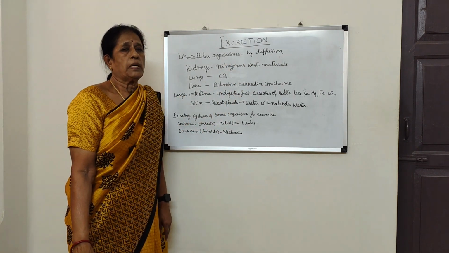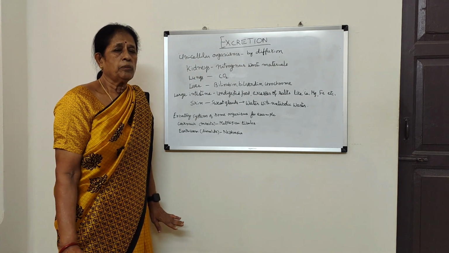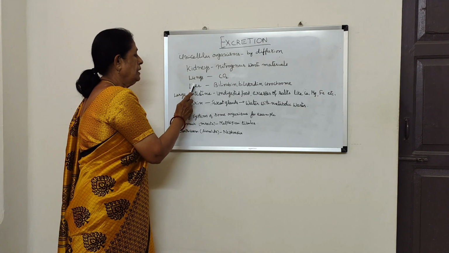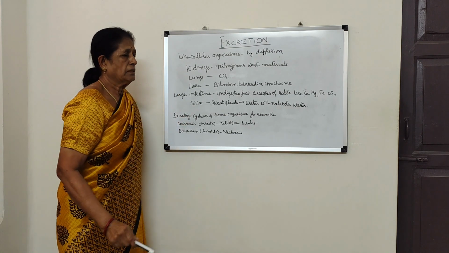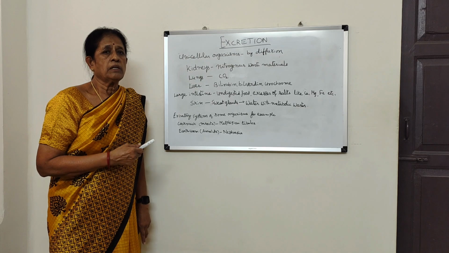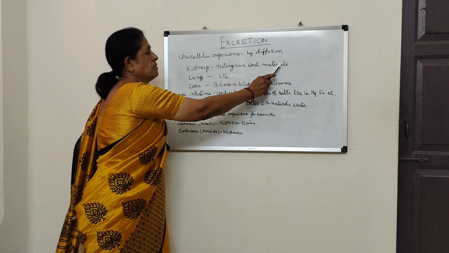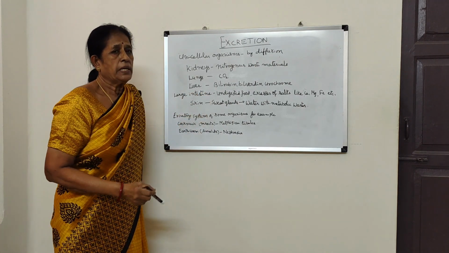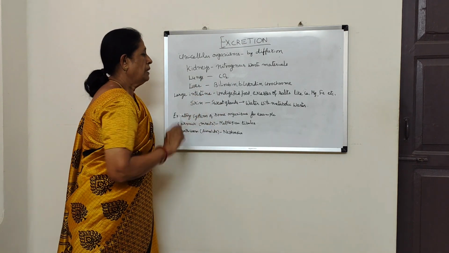And how does the process of excretion take place in human beings, that is the question. In the human body there are 5 excretory organs: kidneys, lungs, liver, large intestine, skin. These are the 5 excretory organs. They excrete various waste materials which are not useful for the body. Kidneys eliminate nitrogenous waste materials in the form of urine. Lungs eliminate carbon dioxide which is formed during respiration, along with water vapor.